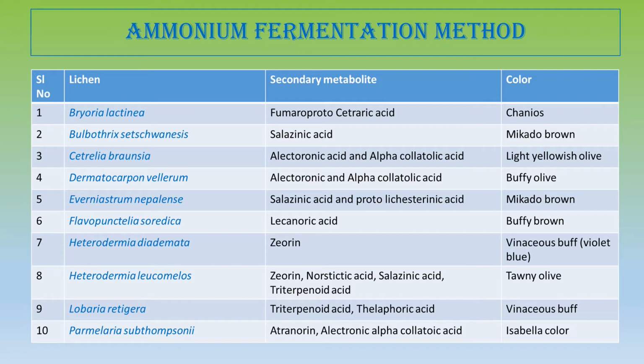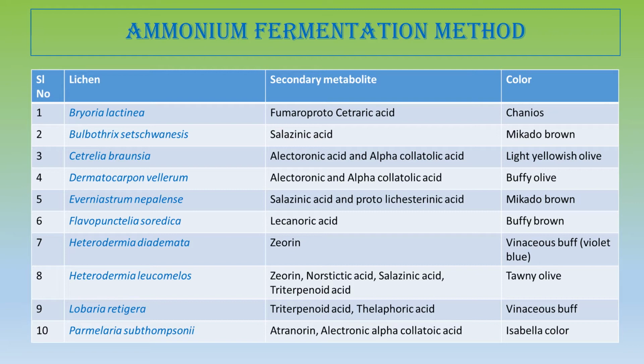And next is Bulbothrix szechuanensis. Bulbothrix szechuanensis is a crustose lichen. Now it again belongs to Parmeliaceae, and it produces salazinic acid, which is a very common depsidone if the lichens are concerned. So this salazinic acid is an aromatic depsidone, and it produces Mikado brown color by